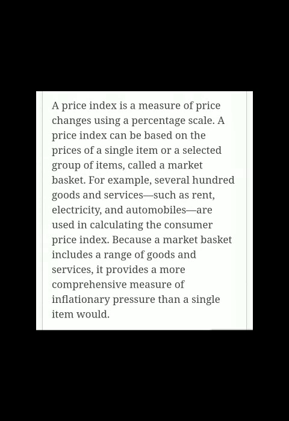So a price index can be based on the price of a single item, or maybe it is based on the selected group of items. So we can use index numbers to measure the changes in the price of a single commodity, or we can group certain important commodities and measure the overall changes in the prices of these commodities.